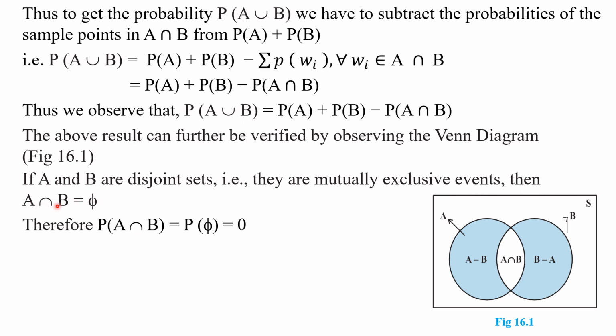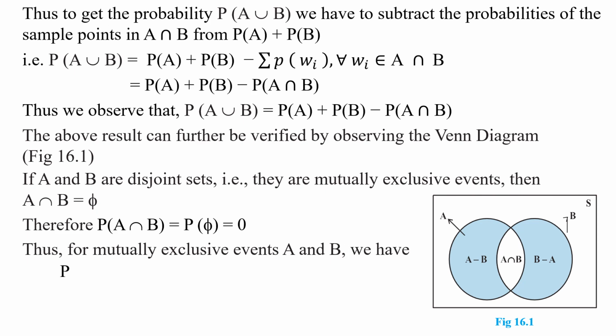In this first case, if A and B are disjoint sets, in that case P of A intersection B is equal to 0. Understood this point, my children? Right. Thus, for mutually exclusive events A and B, we have P of A union B is equal to P of A plus P of B. Okay, my children, if A and B are mutually exclusive events, in that case P of A union B is equal to P of A plus P of B.